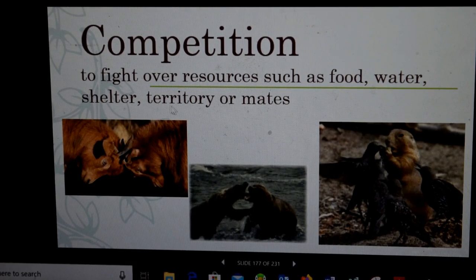This will be important for our assignment later, to know just exactly how they compete for territory and mates and that sort of thing. So like I said, many animals mark their territory, and so there's only a few in that area. Tigers eat a lot, so you can't have a lot of tigers in one area. So they mark their territory, which means don't come here. And then they'll fight over mates. Males will fight, and whoever is dominant gets to mate.